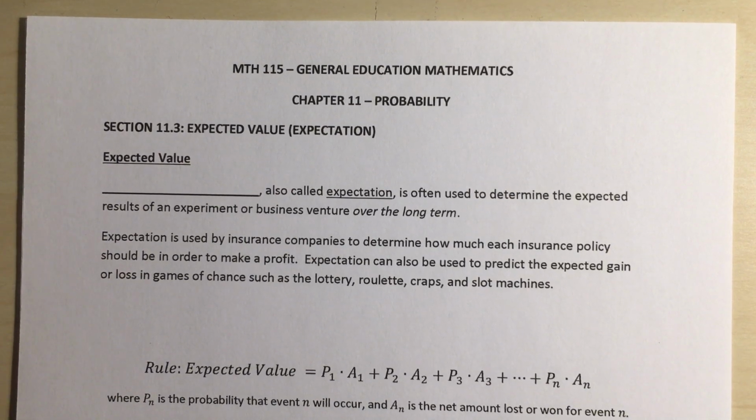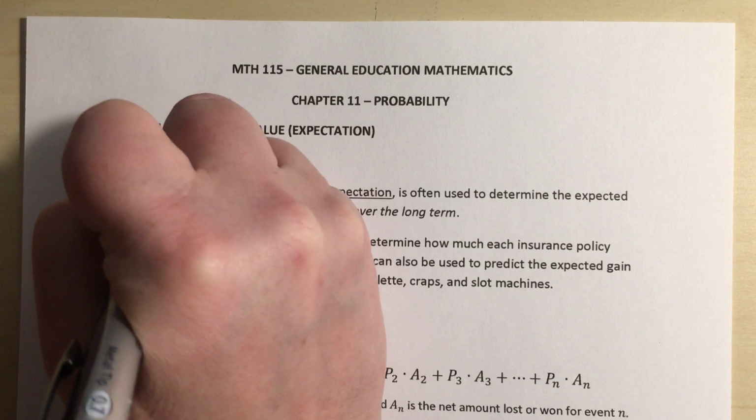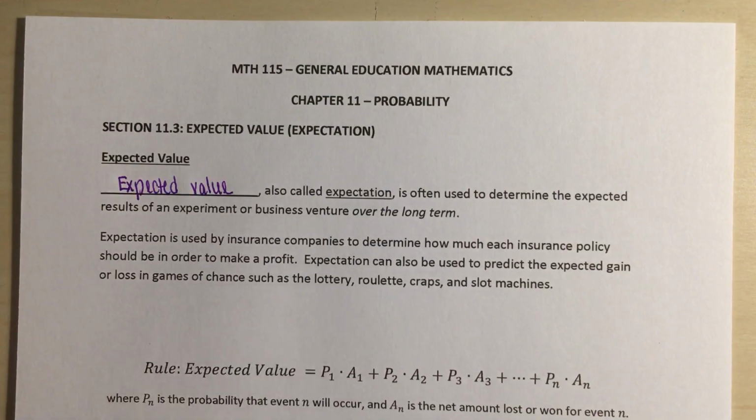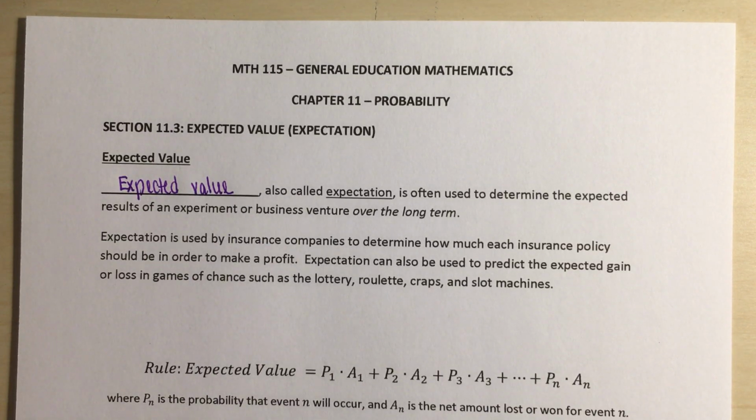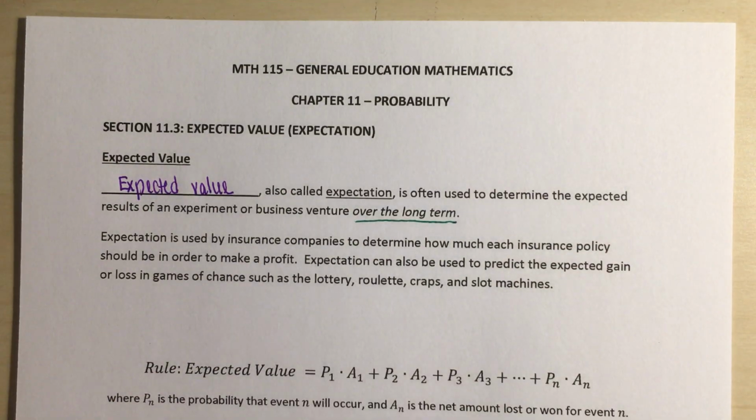All right, in section 11.3, we're going to look at something called expected value. Expected value, also called expectation, is often used to determine the expected result of an experiment or business venture over the long term. So the key thing that we're looking at here is if we were to look at this over a long period of time, and that's when we're thinking expected value.